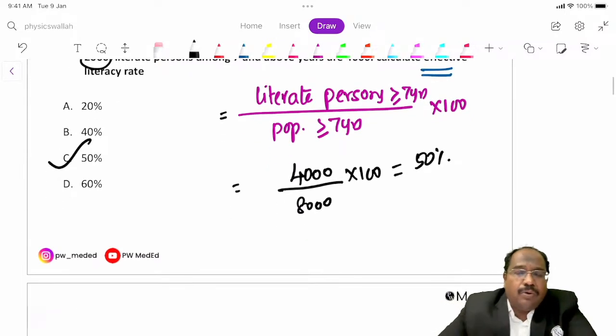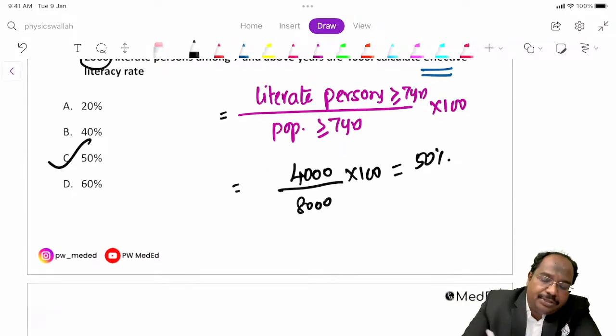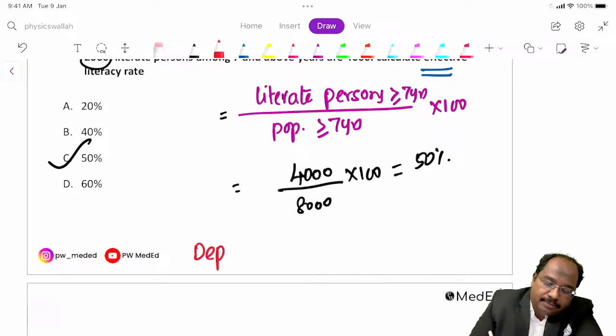Next terminology. Whom do you call as dependency ratio?